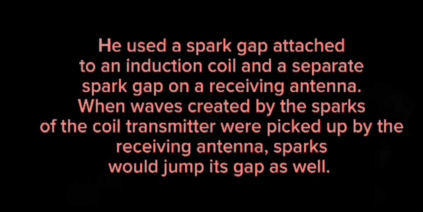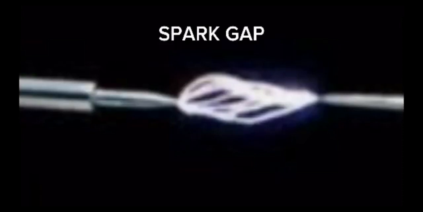He used a spark gap attached to an induction coil and a separate spark gap on a receiving antenna. When waves created by the sparks on the coil transmitter were picked up by the receiving antenna, sparks would jump across its gaps as well. When we say spark gap, it consists of an arrangement of 2 conducting electrodes. In the middle of the 2 conducting electrodes, there is a spark.